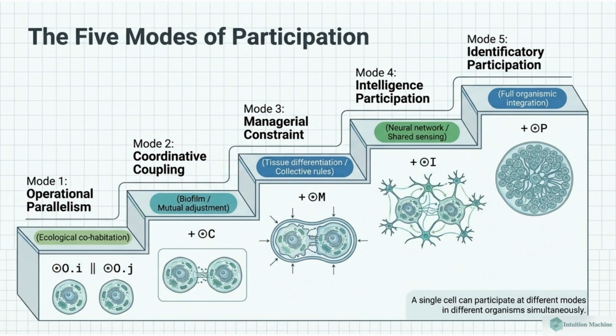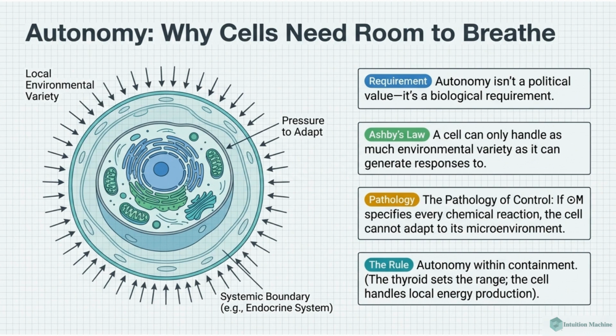Participation occurs in 5 modes, from operational parallelism to identificatory participation. A single cell can participate at different modes in different organisms simultaneously. Autonomy is a biological requirement for cells. A cell can only handle environmental variety as much as it can generate responses. The rule is autonomy within containment. The cell manages local energy production within systemic boundaries.